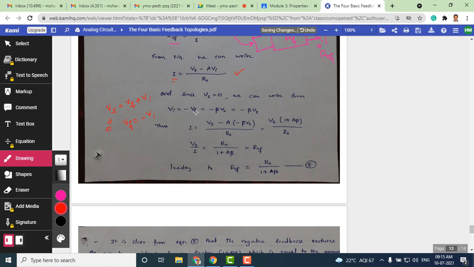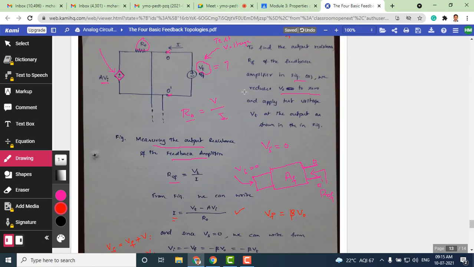And what is Vf for the voltage amplifier? It is beta times V0. So we know that the feedback voltage Vf is beta times V0, because the feedback network samples the output voltage. Therefore, the output voltage of a feedback network is beta times V0. So here we can substitute Vf as beta times V0 by retaining the negative sign. And in this case, we don't have as such a V0 here.